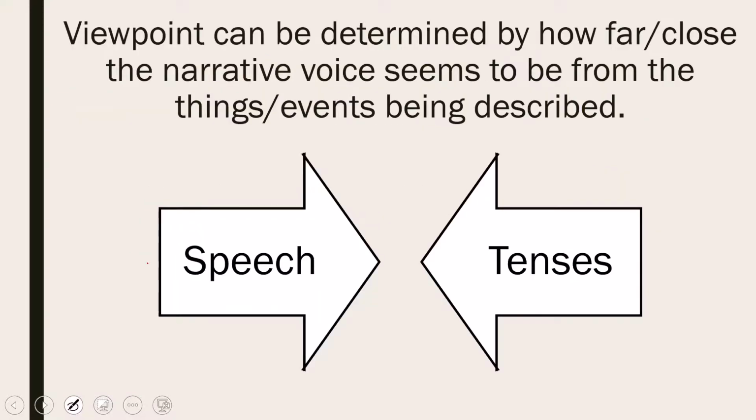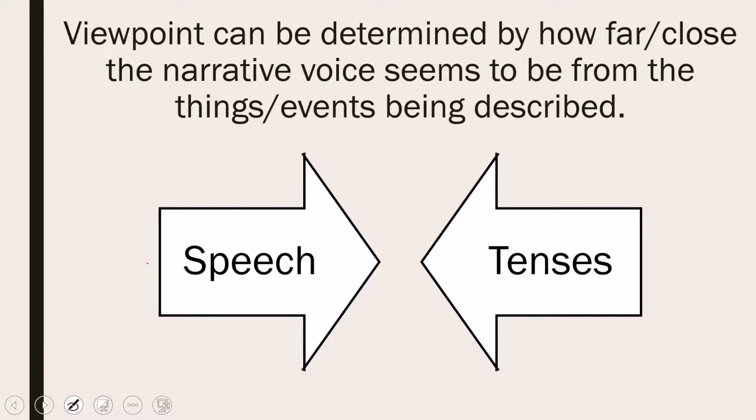Viewpoint can be determined by how far and how close the narrative voice seems to be from the things, events being described. Means right now we are focusing on the proximity or the closeness, right? For example, something is happening, something we are describing, how close we are with that thing. And 2 elements here determine such closeness. So for checking the closeness of the writer and the thing which is being described, we look for 2 things. One is speech and the other is tenses. These 2 things will determine your closeness with the subject which you are describing.